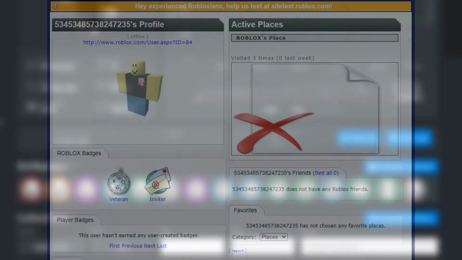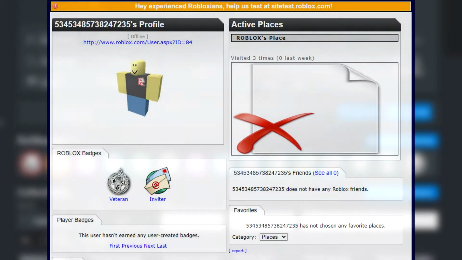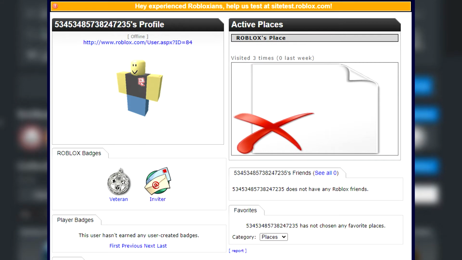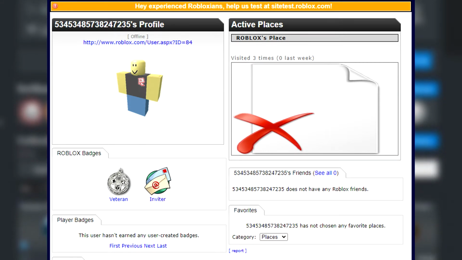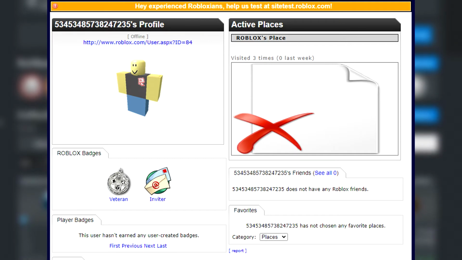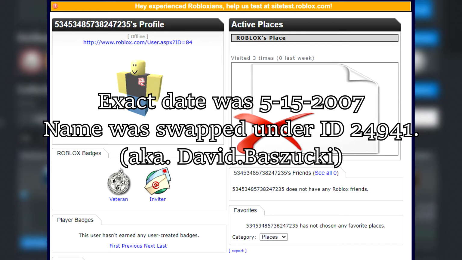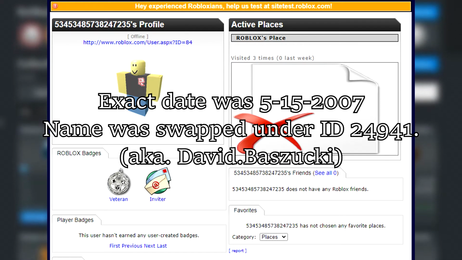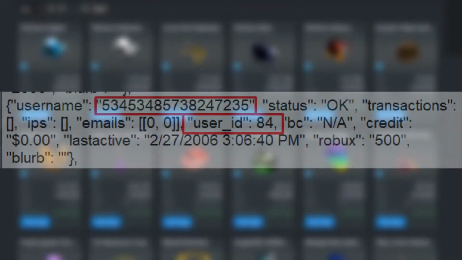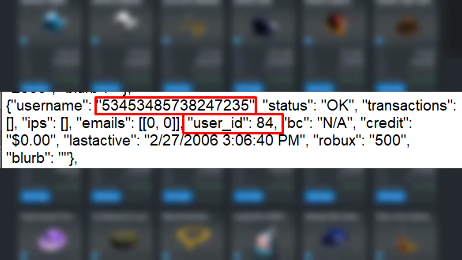Now, what exactly happened to this account? Well, between January and June 2007, David Bazuki decided it was in his best interest to name himself Roblox as ID number 1. Well, unfortunately, he couldn't, because at the time, Roblox was already registered as an account, which, if you watched before this, was ID 84, aka him.